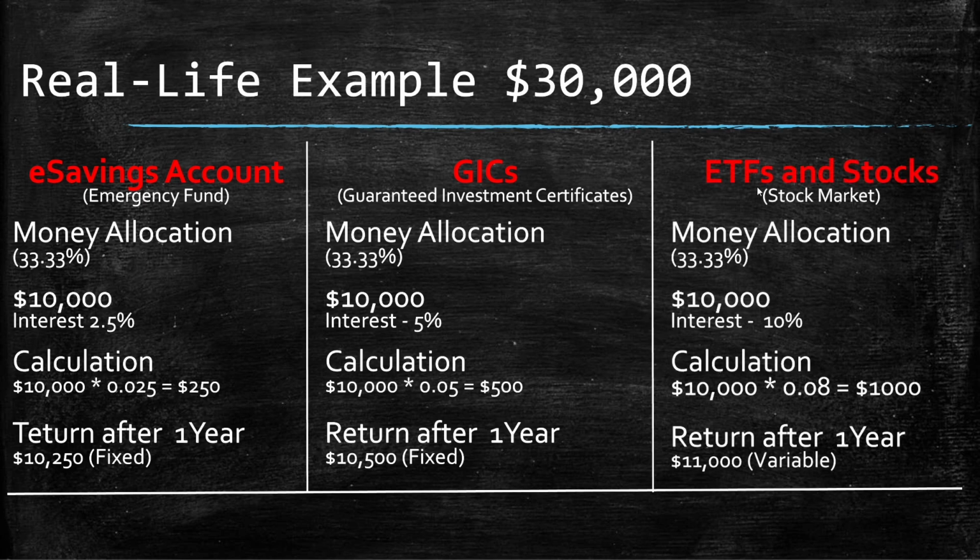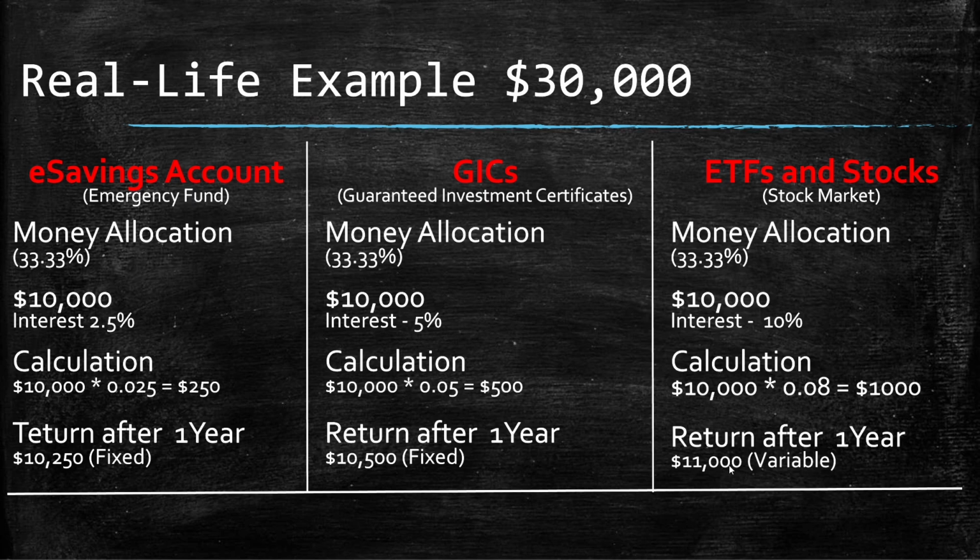The last one, ETFs and stock. So 33% of the allocation is here, which is $10,000. Let's assume I'll be getting a 10% return after 1 year, and the calculations are here. I'll be making $1,000 in the end. Over here it should be 10, guys. Sorry about that. But in the end, I'll be making $1,000, and this is my overall return, $11,000. Again, this is variable, guys.